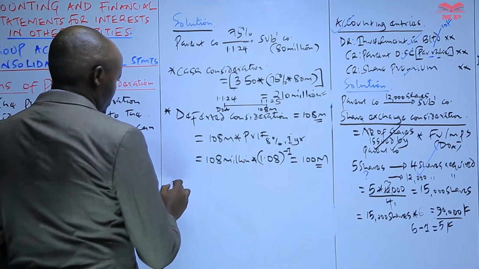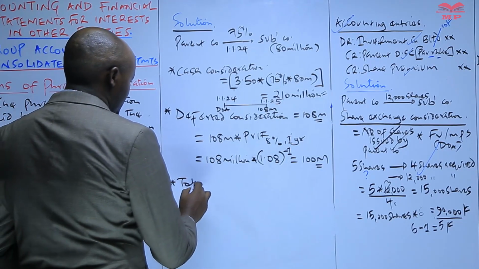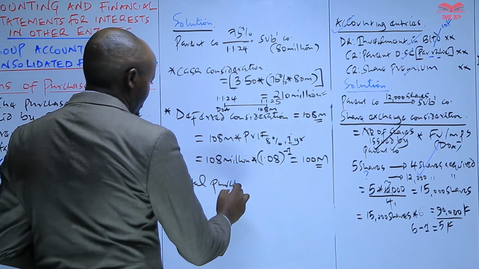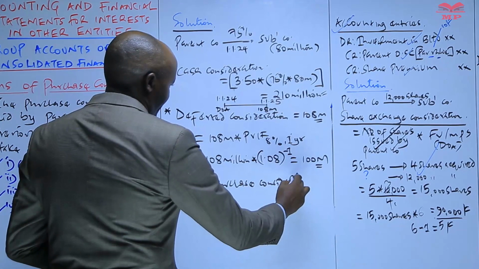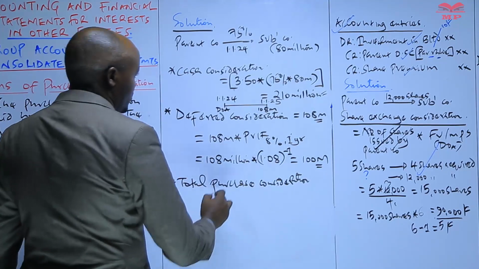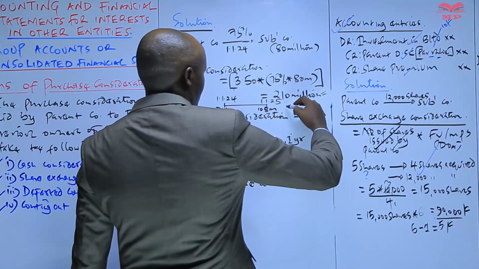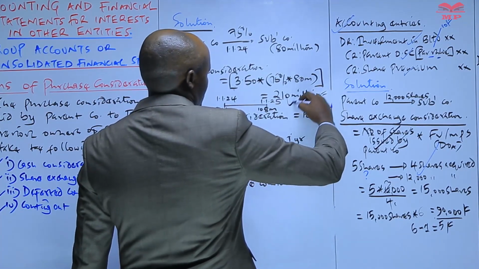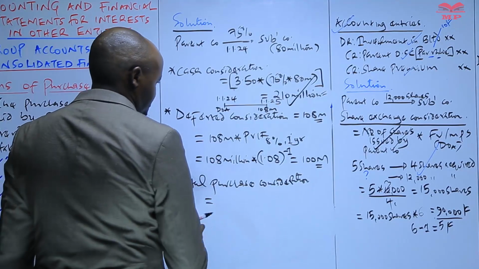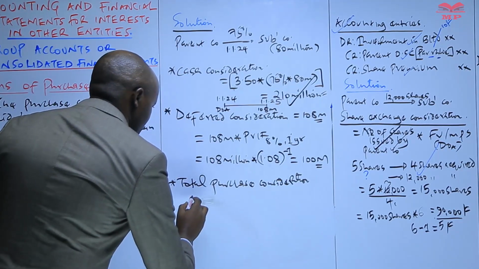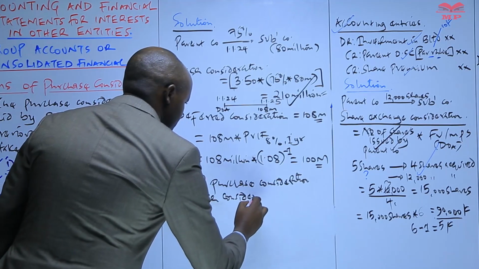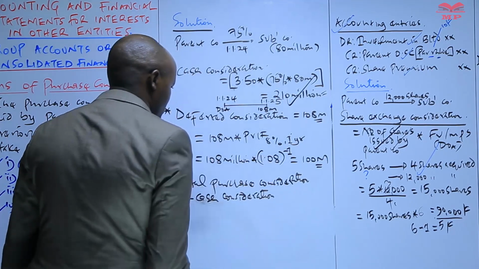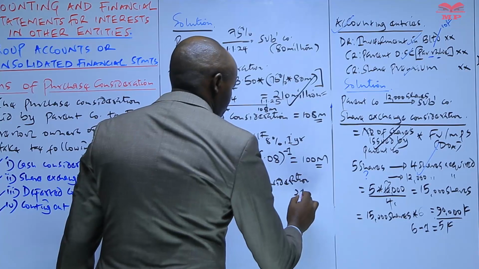So therefore, the total purchase consideration, which will be used in the computation of goodwill, will be equal to the cash consideration. Remember, there was a consideration which was paid in cash, which we have here. Actually, we can split it here. We have the cash consideration, which is 210 million.